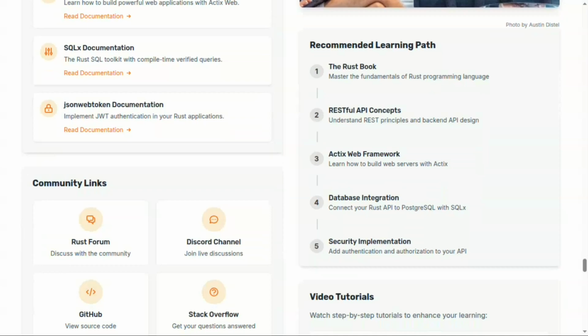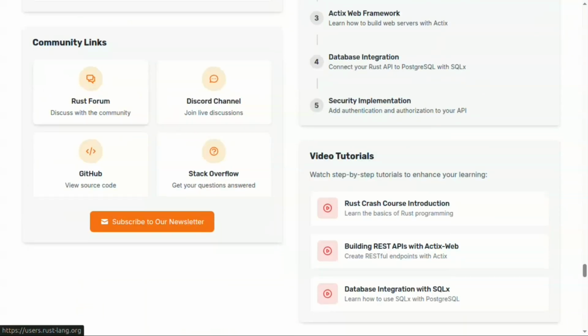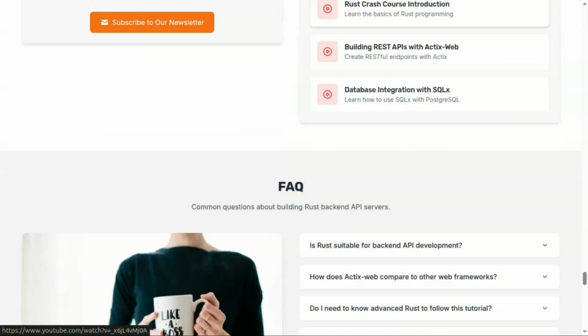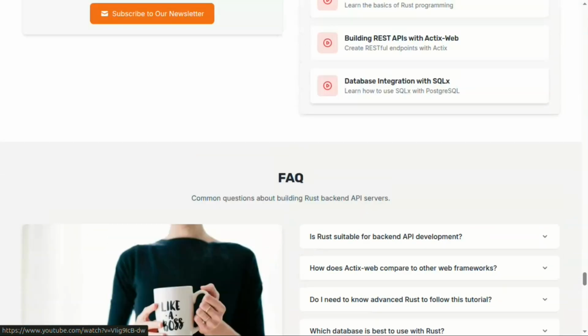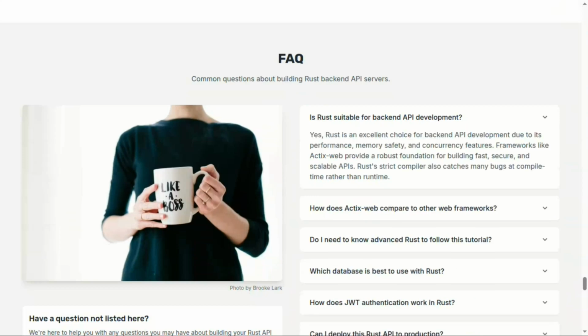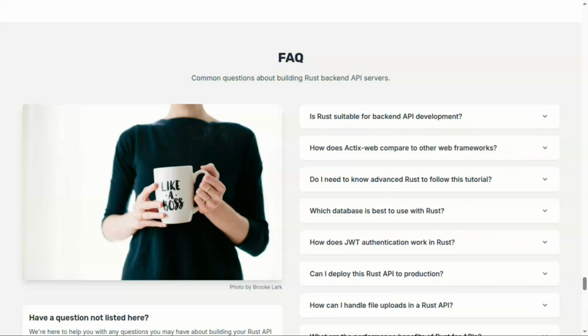Okay, cool. Now we will see how we can handle the forms, how we can get the source code, or everything that we will code. Okay, cool. Stack Overflow, and yeah, this is nothing that much. Okay, so here we have our video tutorials, whatever videos we are going to create. You will get all the links here series-wise. Okay, cool. And here are some questions. Is Rust suitable for backend? 101% it's for backend. It's not only for backend, but it's for backend also. Okay, cool. You can read these FAQs.